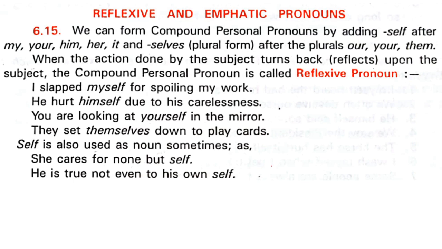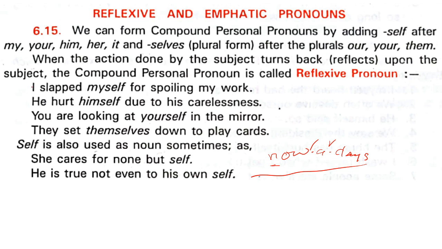Now this small dash in the middle, like nowadays, this hyphenated word with a hyphen, that is a compound word. Let's see now. Yes, compound personal pronouns are formed by adding self after my, your, him, her, it, and selves, plural forms, after our, your, them.